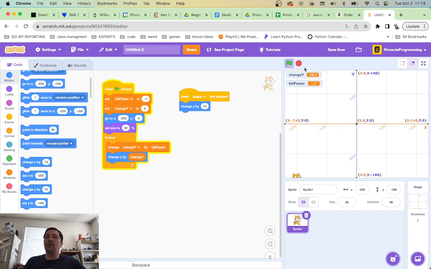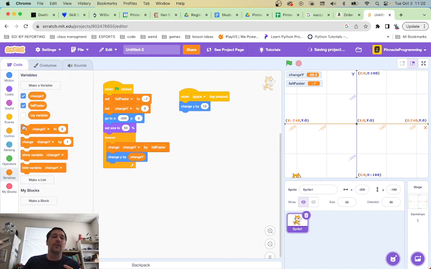Okay, that's difficult because the falling faster thing isn't really happening well. So I need to change my variable here. Let's change Y to 0 as well. And now if I hit space, go. I just can't smack that space bar fast enough to stay up there, which is really tough.